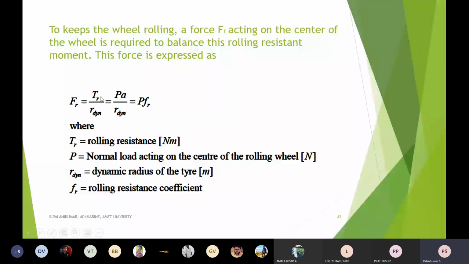We already know TR = P·a, so Fr = P·a/r_dynamic. The deformation of the tire divided by the dynamic radius gives the rolling resistance coefficient, because both are in meters and cancel, becoming a constant. So if you know the weight and the rolling resistance coefficient, I can calculate Fr.